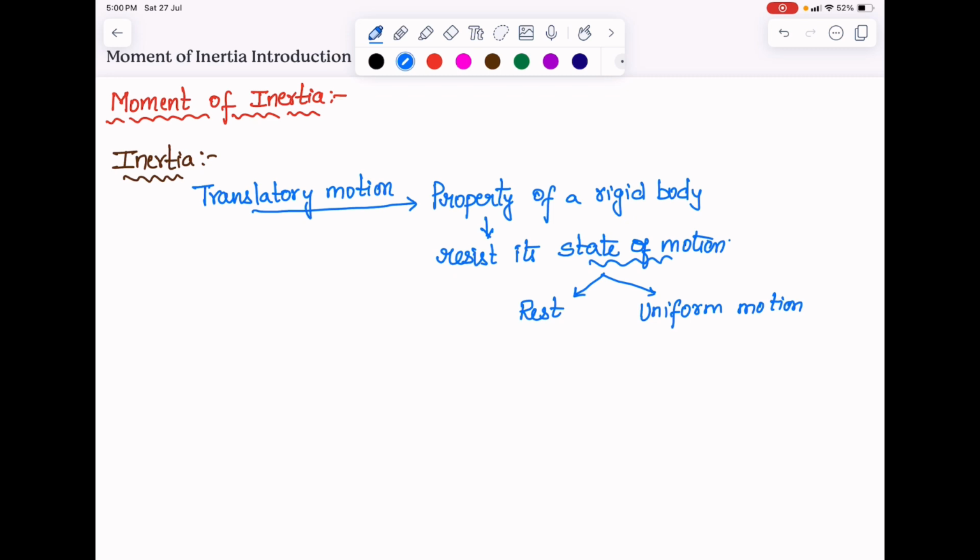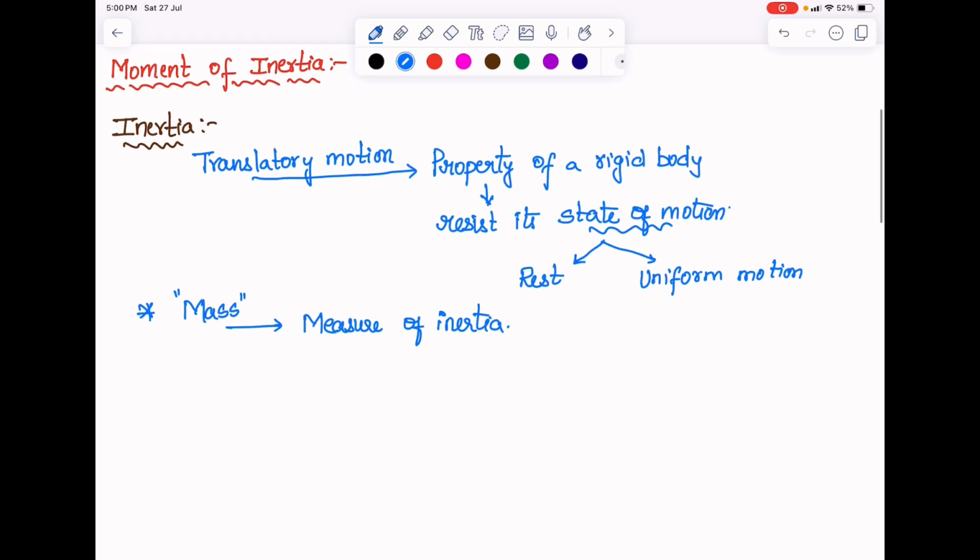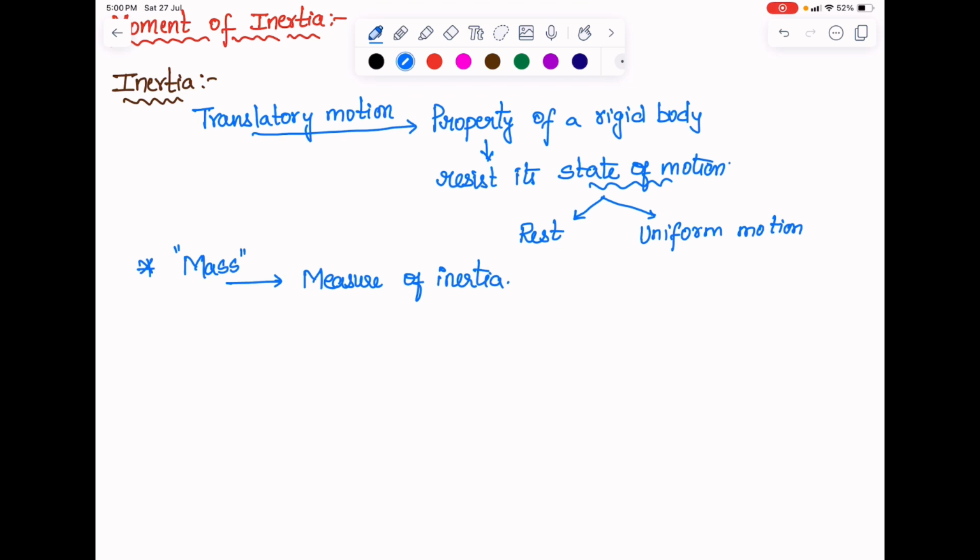That is what we have seen in translatory motion, correct? And also we know that mass of the body is a pure measure of inertia. This one we clearly know, and we already learned it previously. So why did you bring this over here, sir? Exactly. Just as a rigid body in translatory motion has a property to resist change in its state of motion, similarly in rotational motion or rotatory motion you can consider.